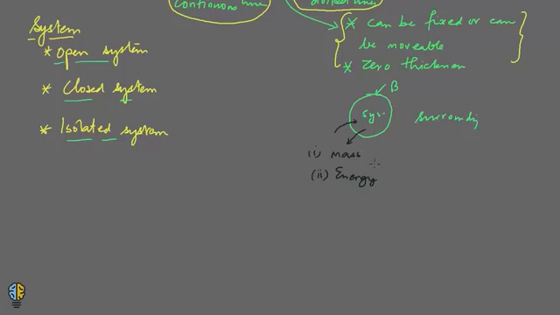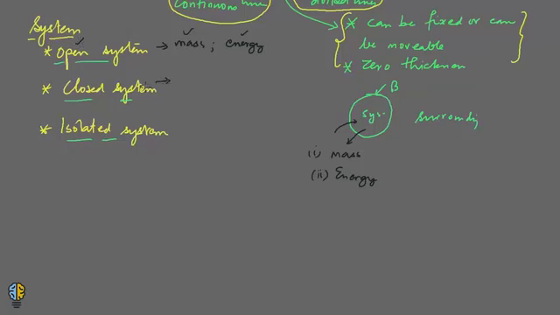Alright, so in an open system you can have mass go in and out of the system, and you can have energy go in and out of the system. So both can go in and come out of the system. So that is why it is called an open system.